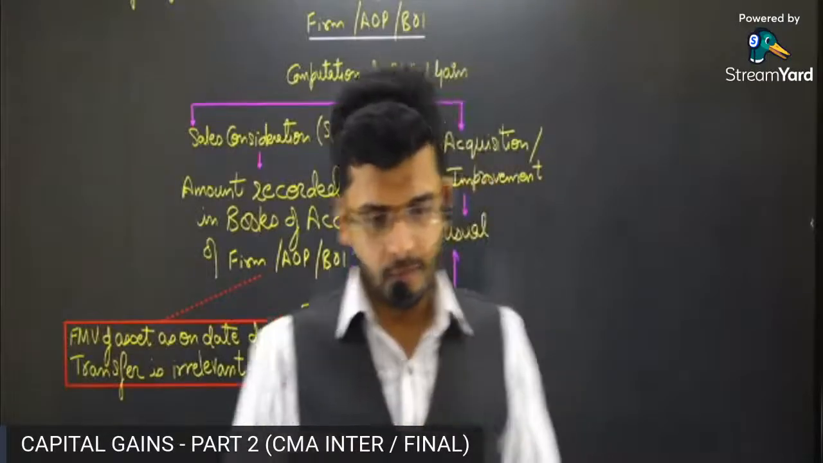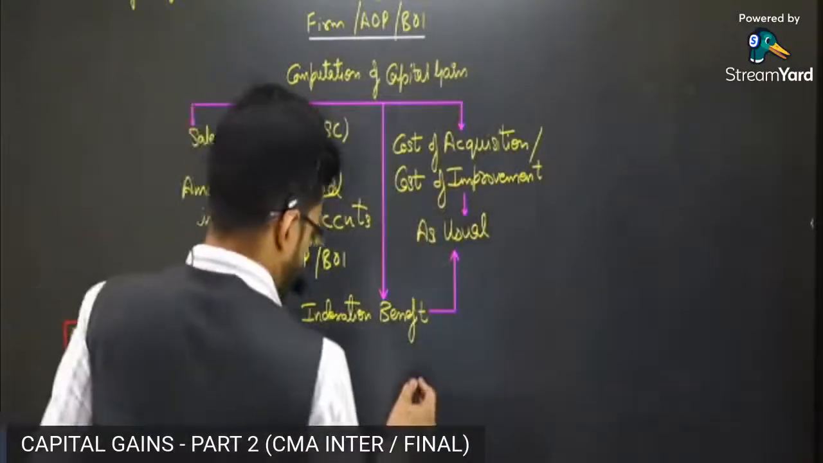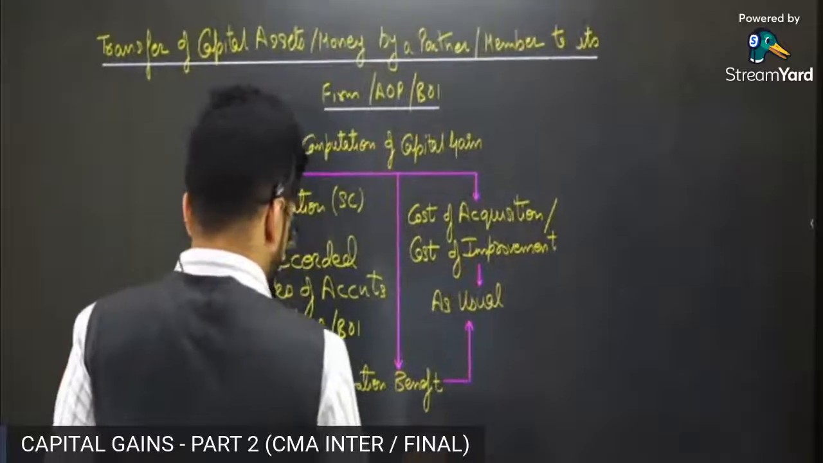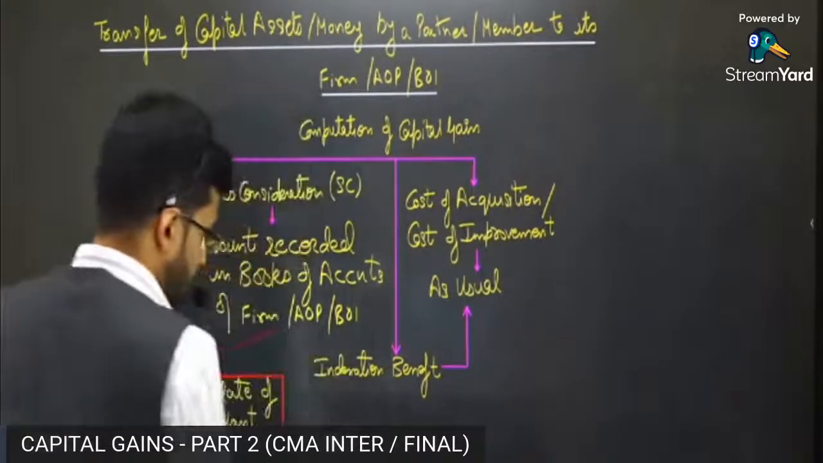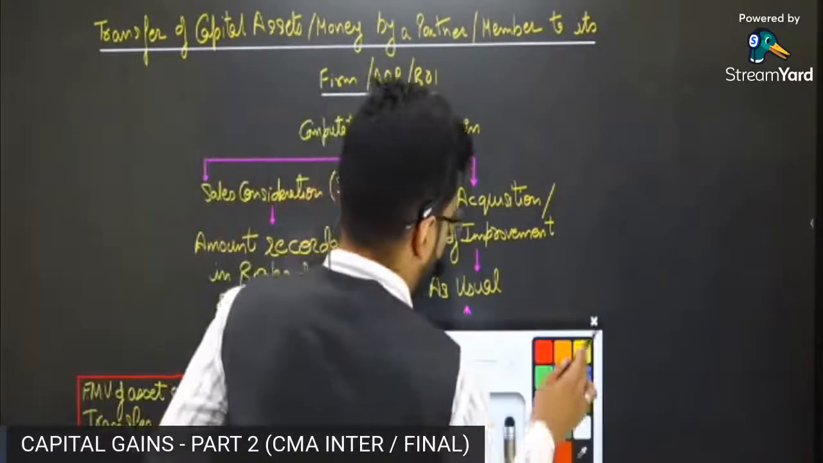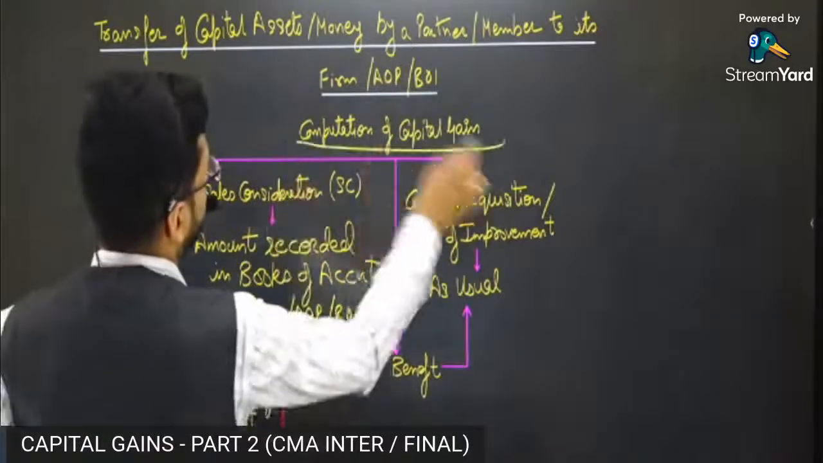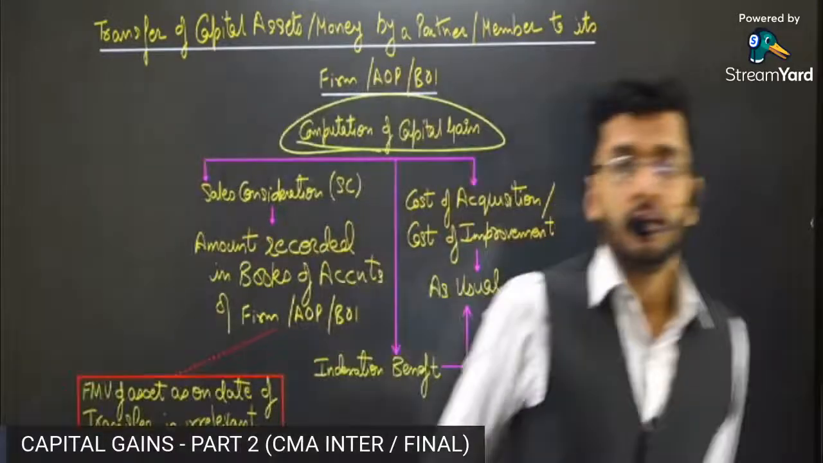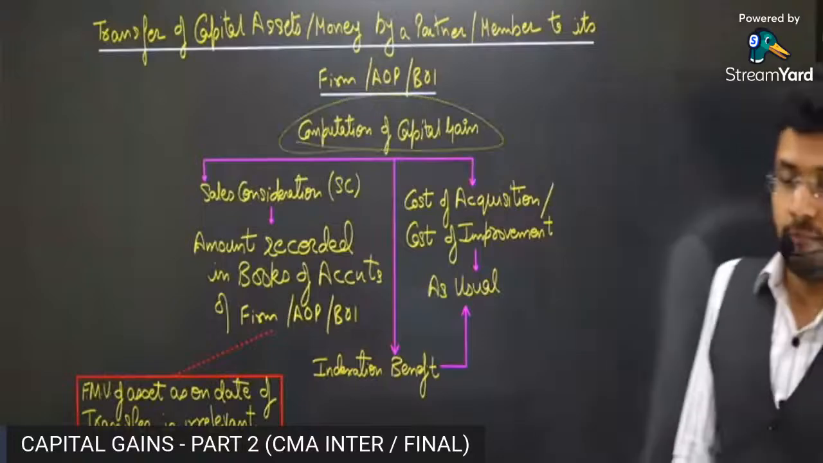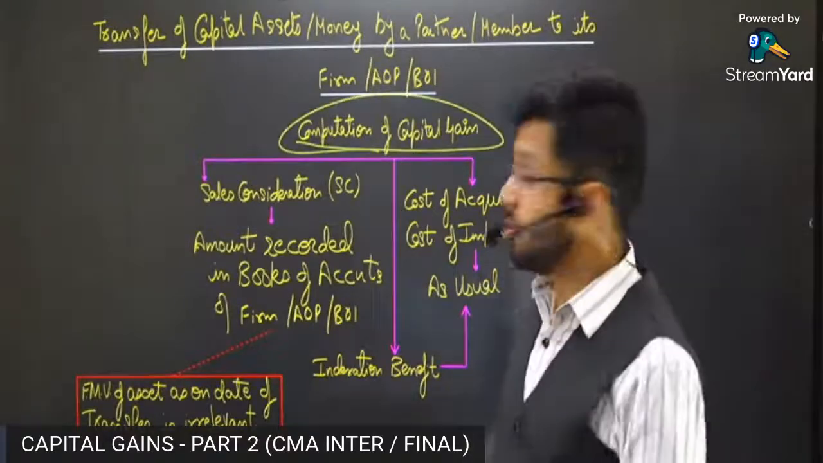All right, the problem is solved now, right? So let's see if the partner transfers a capital asset to a partnership firm. What will be the tax implication? How will the capital gain be computed? Now, I have already told you guys that in this particular situation, we don't have sales consideration.